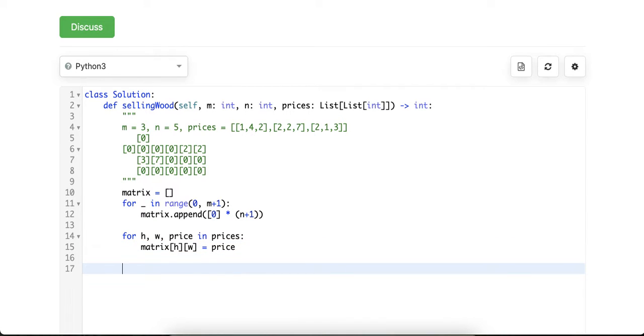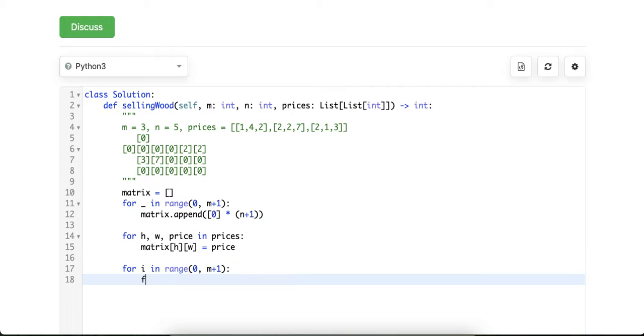And then this is where we try to build from what was before. The i will be about the m, and then the j is about the n. So this is basically building from there to there.